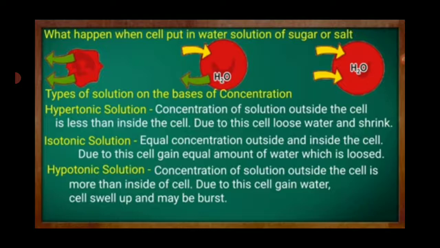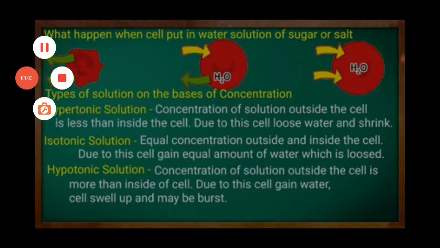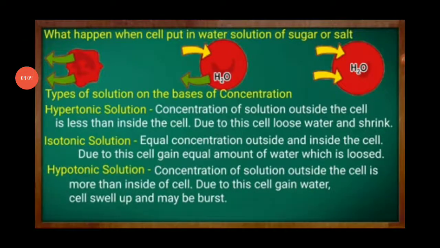So what happens when a cell is put in a water solution of sugar or salt? Types of solution on the basis of concentration. First one is hypertonic solution. The concentration of solution outside the cell is more than inside the cell. Due to this, the cell loses water and shrinks.